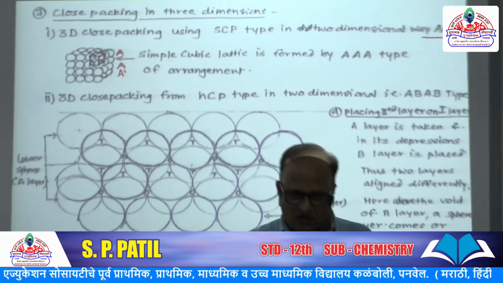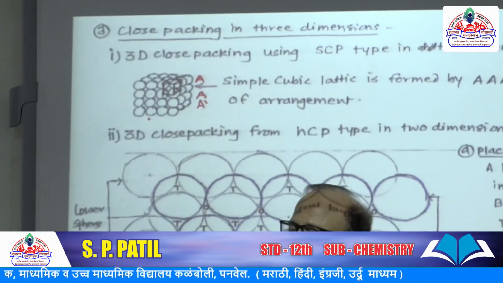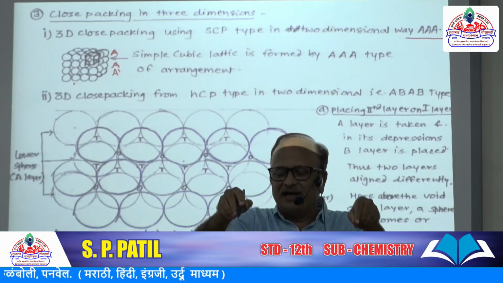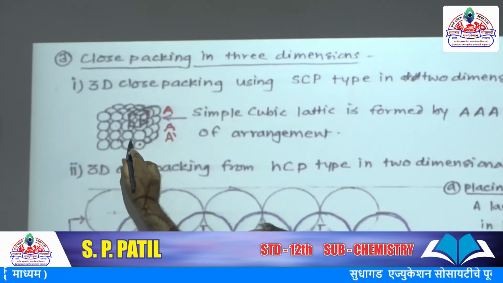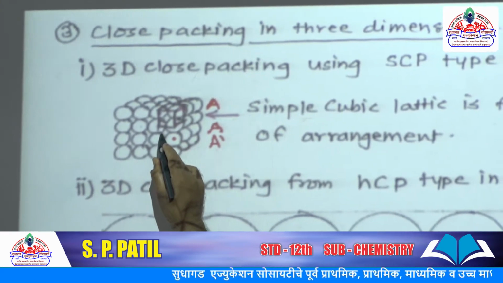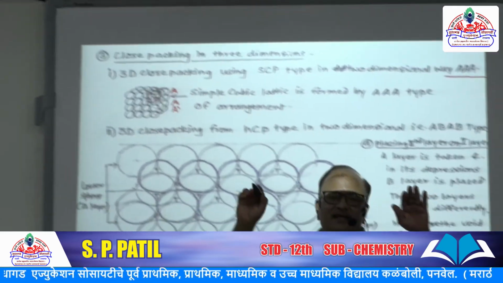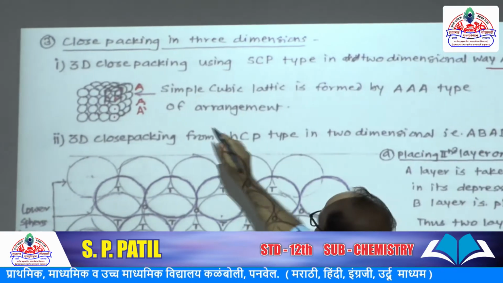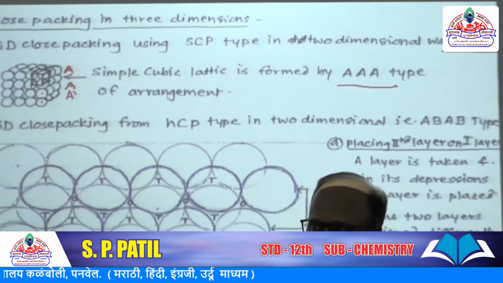What is in these layers, or what is in this packing? See, on this first A layer, exactly the second A layer is aligned. The third layer is also aligned in that same way. What does it mean? The sphere A, this first sphere, aligns with the sphere in the second plane and in the third plane. So all of them have the same alignment. This type of packing is called AAA type of packing or crystal.